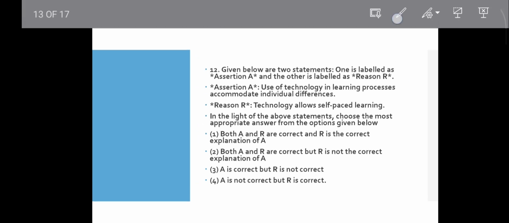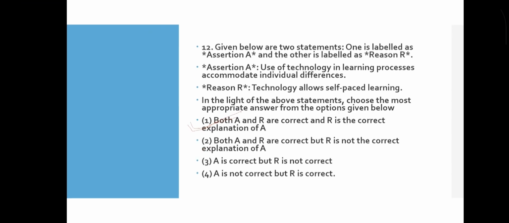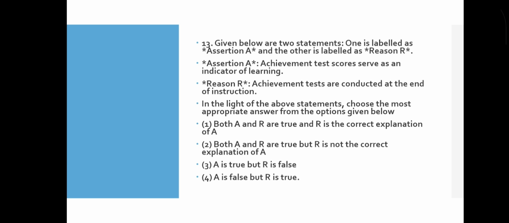Question number 12. Assertion and reasoning. Use of technology in the learning process accommodates individual differences. Technology allows self-paced learning, which is correct. Technology enabled self-paced individualized learning, therefore it accommodates individual differences. Okay, the reason correctly explains the assertion. So both A and R are correct, and the correct explanation of A is R. Okay, move to the next question.